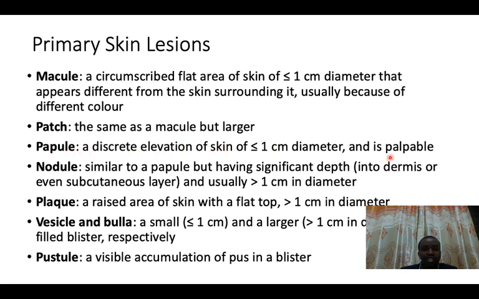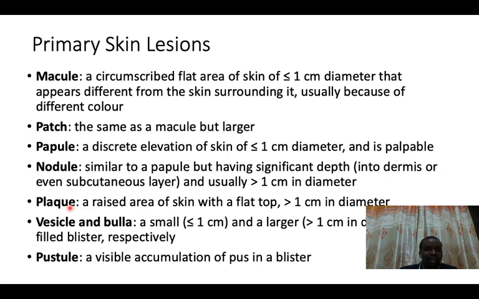The other term that we have in dermatology is a papule, and any elevation of the skin less than 1 centimeter that is palpable is called a papule. For example, just assume you are having acne, in Kiswahili we call it chunus. When you have a chunus, you will feel like something on your skin is elevated, and if you try to palpate, that elevated skin lesion will be palpable. So we can call this a papule. So remember, it is less than 1 centimeter. So diameter matters. If it is greater than 1 centimeter, then it is known as a nodule.